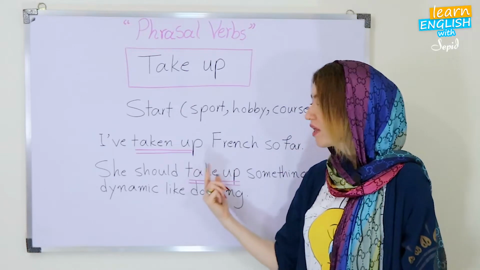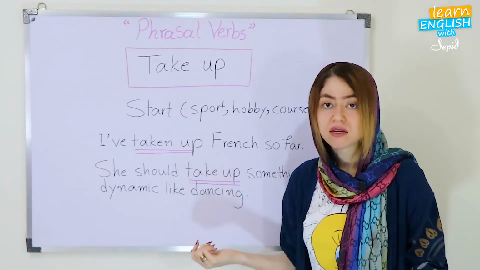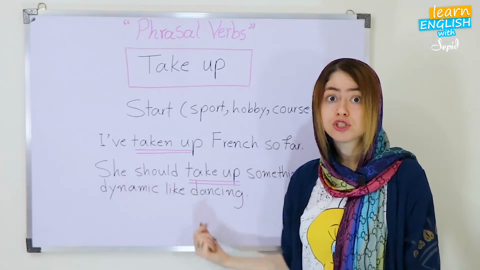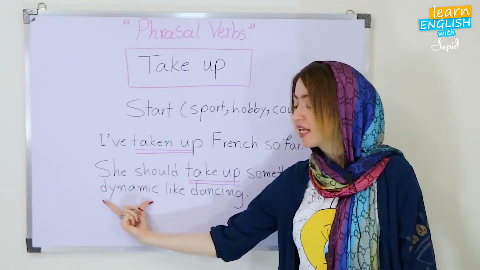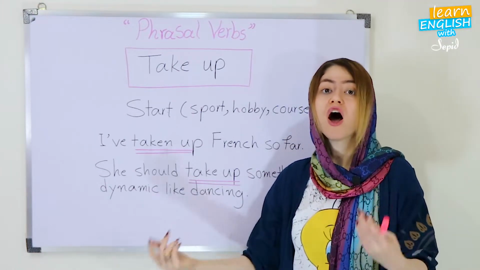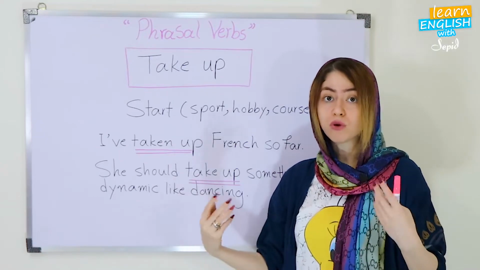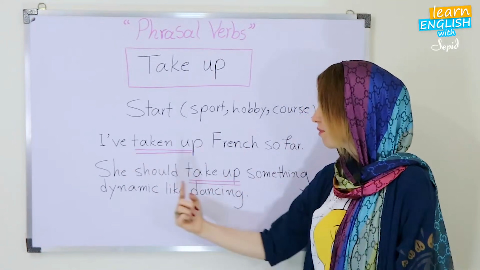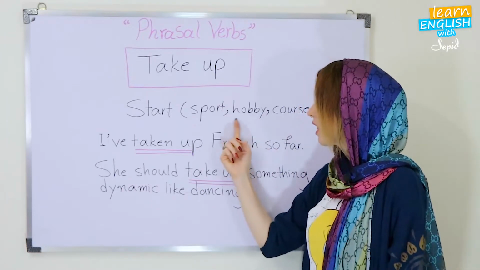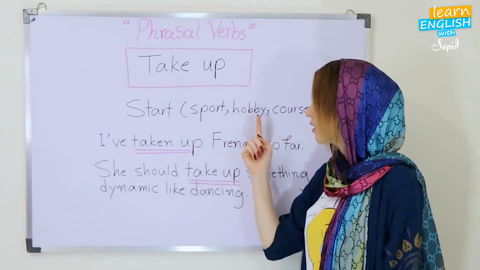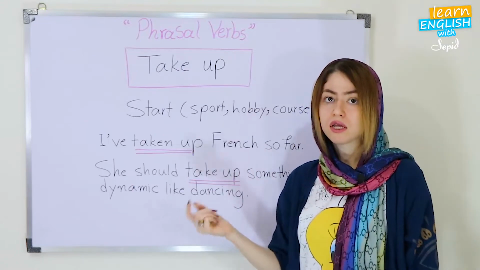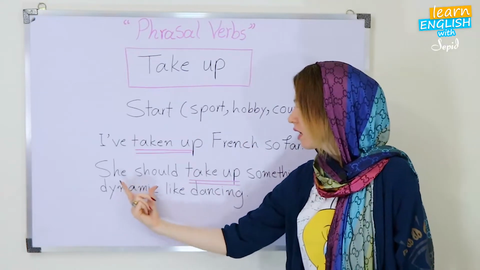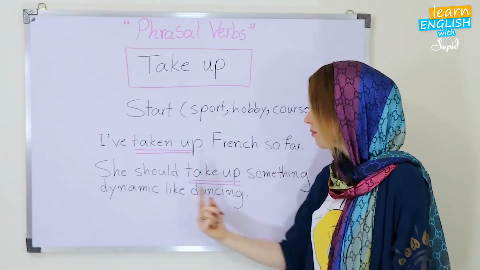It means we think that it would be better for her to take up an energetic activity, or to start an activity full of energy. So she should take up something dynamic. We are referring to hobbies. So here the hobbies are important and a matter of interest.